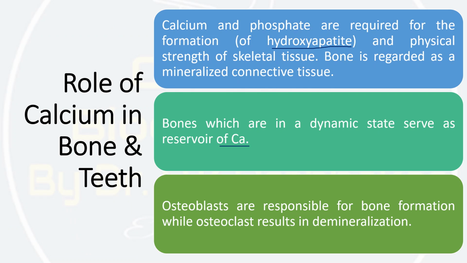Osteoblasts are responsible for bone formation, and osteoclasts result in the demineralization process. Depending on the calcium concentration, if we have a higher amount of calcium, we need that calcium to be deposited into the bone. At that time we require osteoblast cells, because bone formation or mineralization needs to occur. And whenever serum has a low level of calcium, we require the demineralization process, so osteoclast cells will be more active.